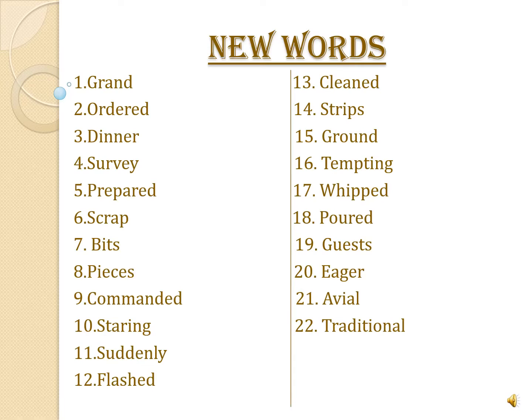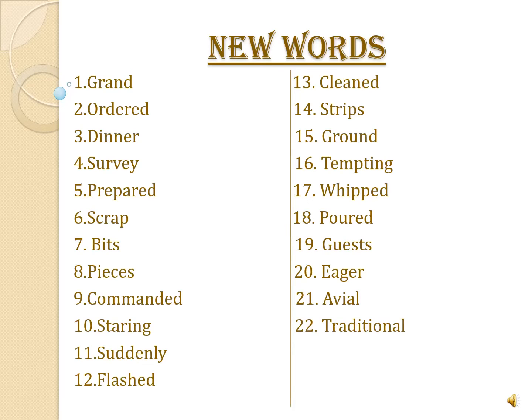Survey means inspection. Fifth, prepared. Sixth, scrap. Seventh, bits. Eighth, pieces. Ninth, commanded. Commanded I explained, that is giving order. Tenth, staring. What is the meaning of staring? Looking at something with a fixed eye.